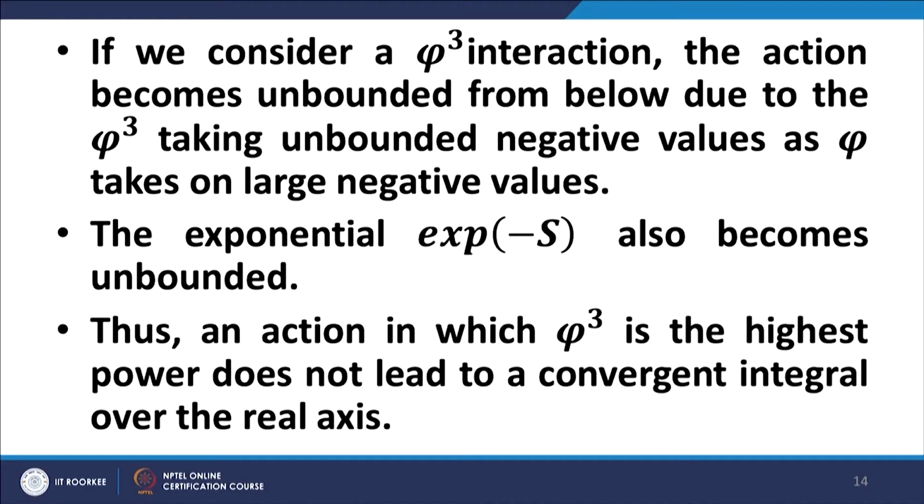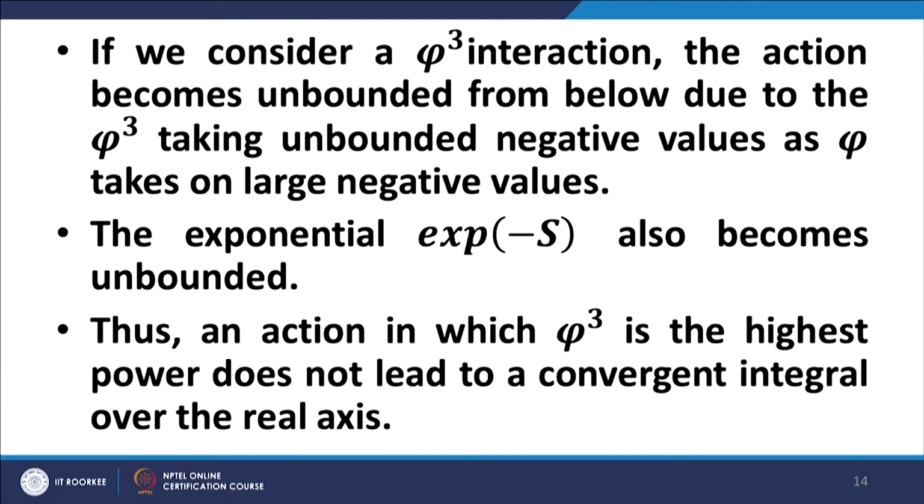Because the action becomes unbounded from below due to phi taking negative values, and therefore phi cubed taking negative values, the exponential of minus S becomes unbounded. As a result, the action does not lead to a convergent integral, and therefore the phi cubed interaction in itself becomes a redundant exercise. However, one can definitely have a phi 3-4 theory.